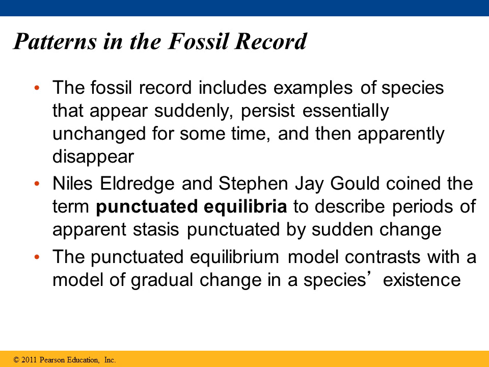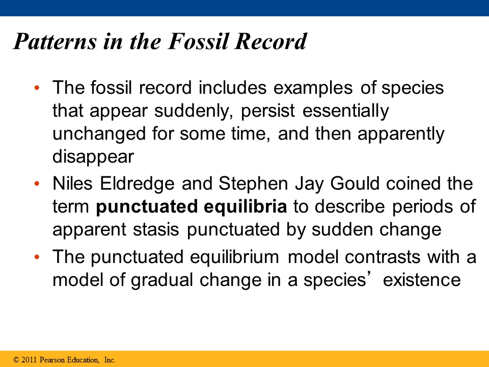This is what we call punctuated equilibrium. Now, Eldredge and Gould came up with the term punctuated equilibrium to describe these large periods of no change punctuated by sudden change. The punctuated equilibrium model is caused by sudden changes such as fire or a disease outbreak.